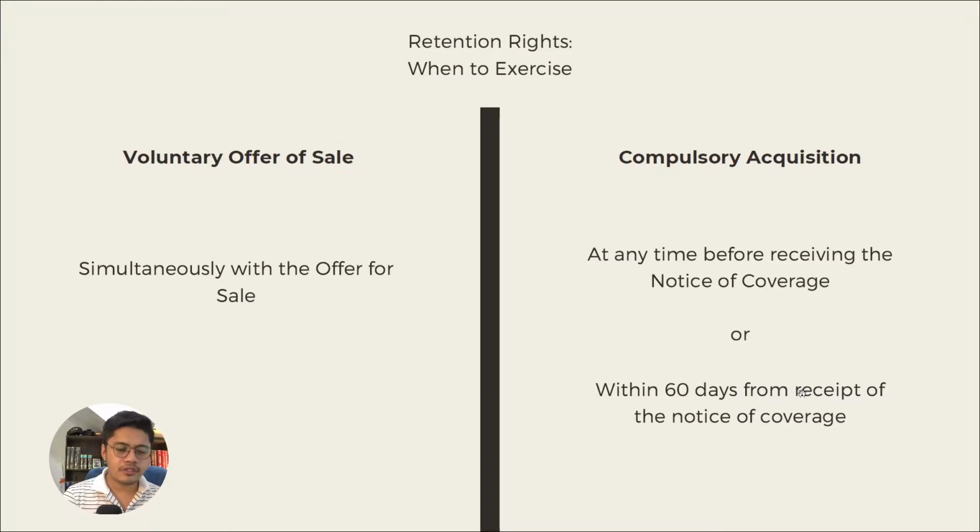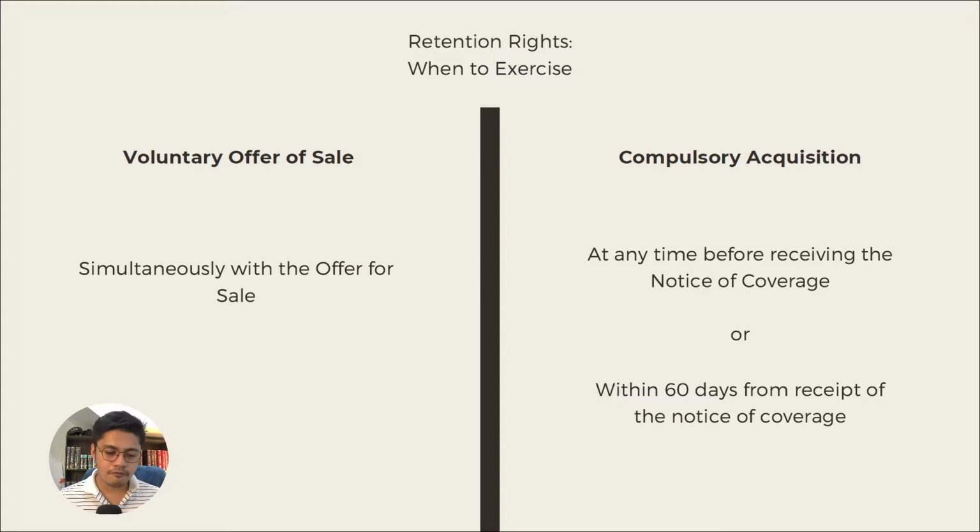Now, retention rights. Now, when do we exercise retention rights? Because as we said, retention rights are waivable. So we have to know when we should exercise it if you're a landowner. Now, it depends if it's a voluntary mode of acquisition or compulsory mode of acquisition. Remember, only one kind of voluntary now, the voluntary land transfer is not anymore allowed. So voluntary offer for sale, the retention rights are exercised simultaneously with the offer for sale.